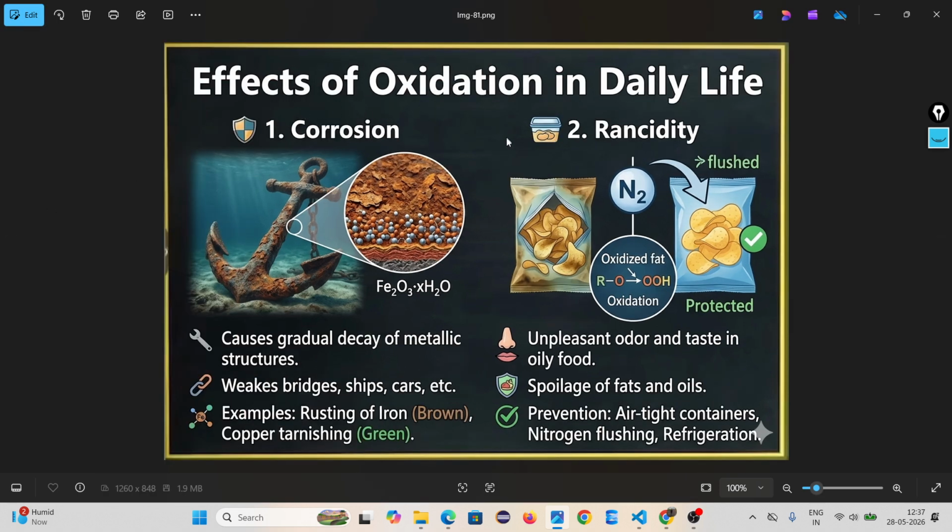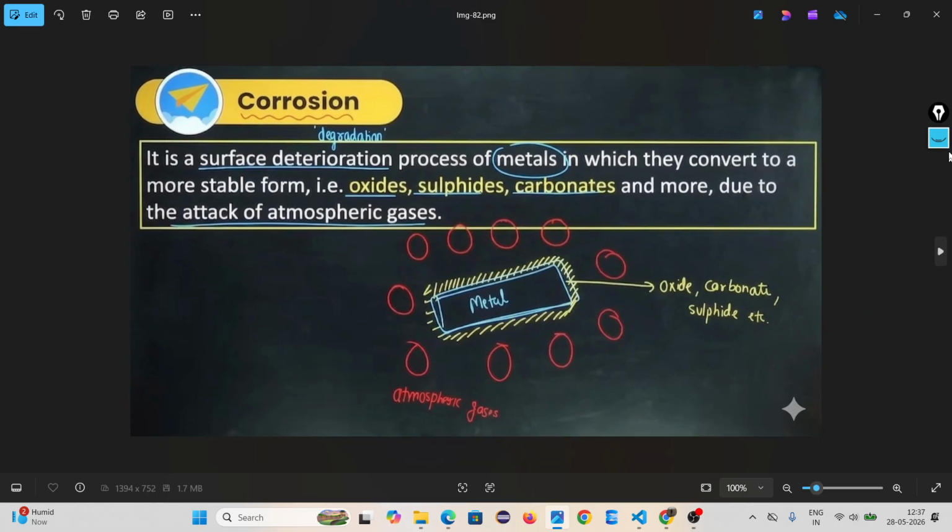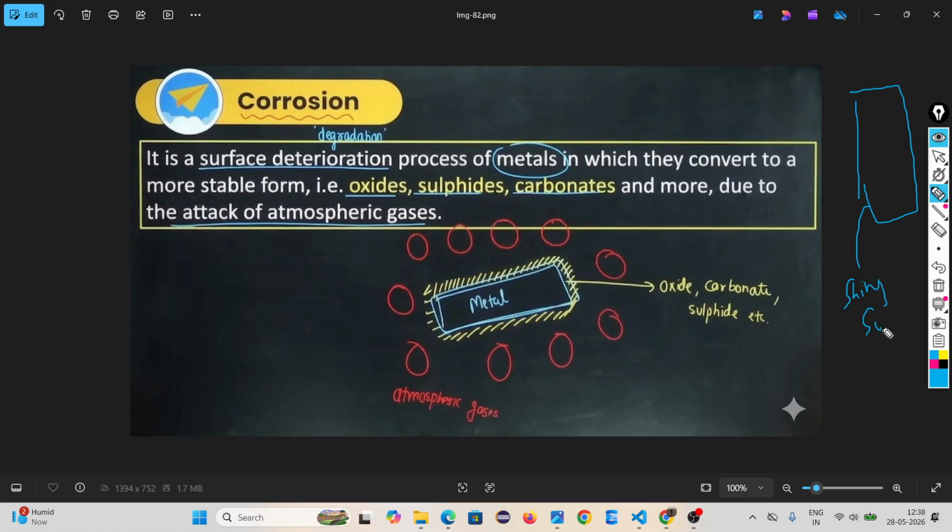Then effect of oxidation in daily life. Oxidation means ये जो adding of oxygen और subtraction of hydrogen है, it has lots of effects in our daily life. Okay, what is happening? Number one, corrosion. Corrosion means disadvantages to the metals. Look, metals have a property of shining surface. Think about gold. Gold is shining na. Think about silver, shining na. Copper, aluminum. Suppose you buy one new bike, the iron is shining na.